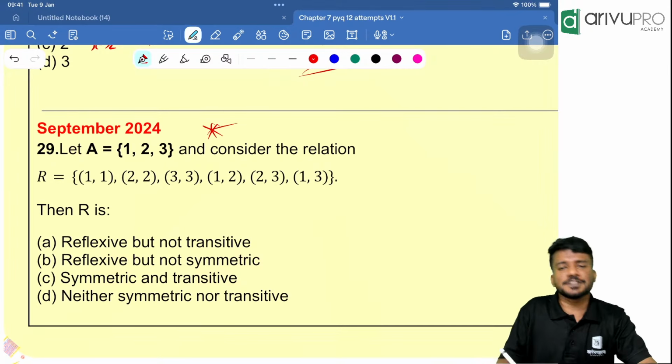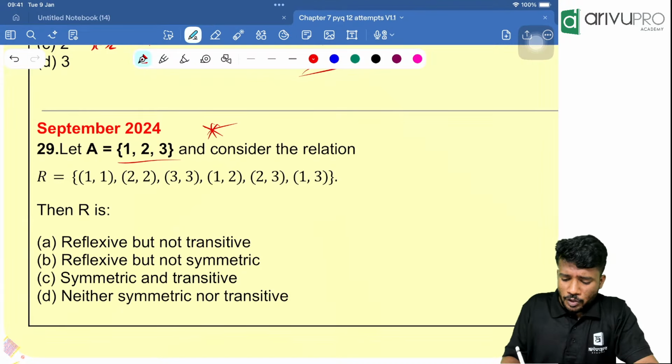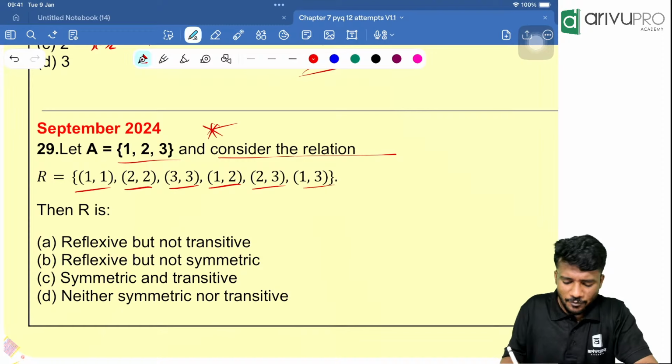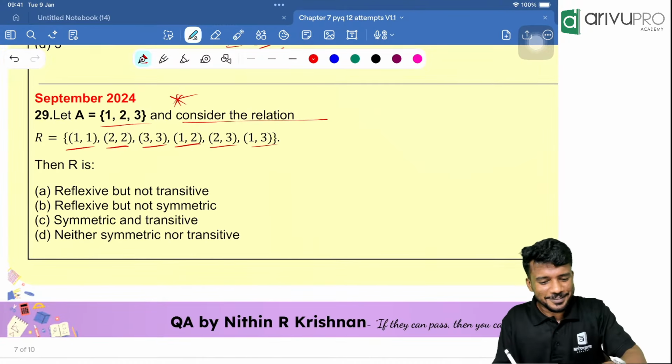People, make a note of it. September 2024. Let A is equal to {1, 2, 3}. Consider the relation {(1,1), (2,2), (3,3), (1,2), (2,3) and (1,3)}. We already solved this, people. Just have a look at it. We already solved this question, right? Yes.